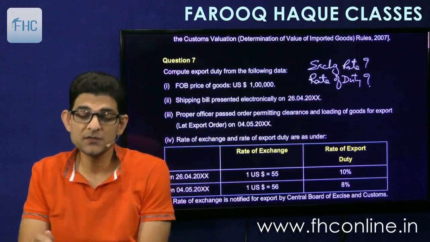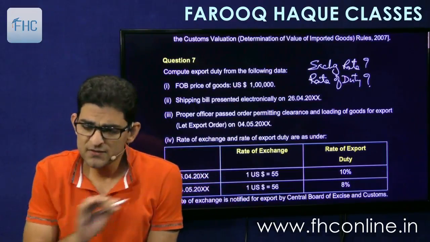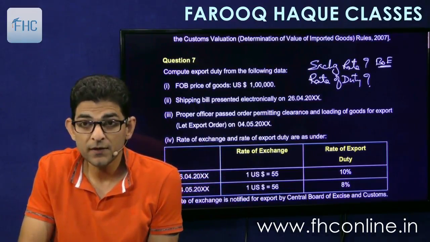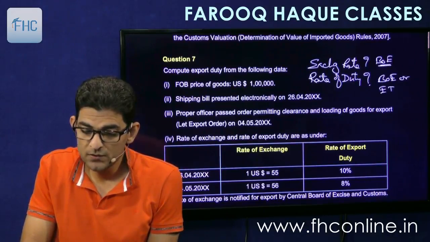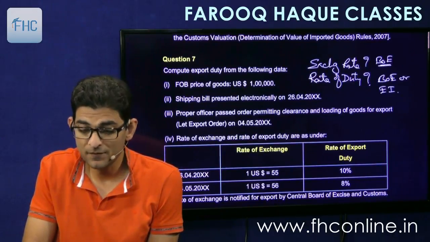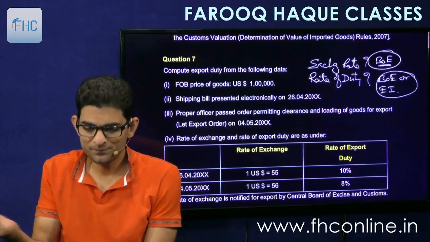dollar into rupees is done as per section 14, and it is always the bill of entry. It is always bill of entry. And for rate of duty, it is bill of entry or entry inwards, EI, whichever is later, right? You have seen these points? Very good. So now let's see the valuation.